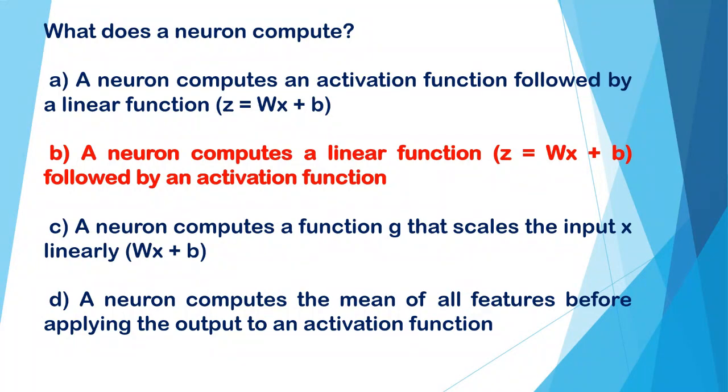And D, a neuron computes the mean of all features before applying the output to an activation function. And the correct option is B. A neuron computes a linear function z equal to wx plus b followed by an activation function.